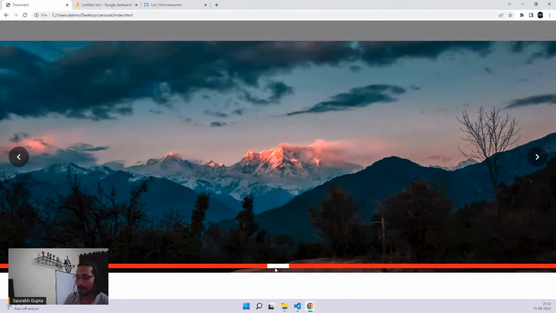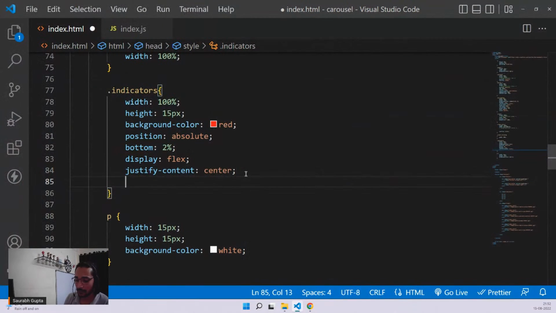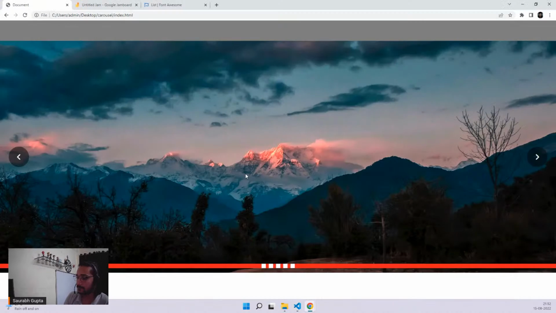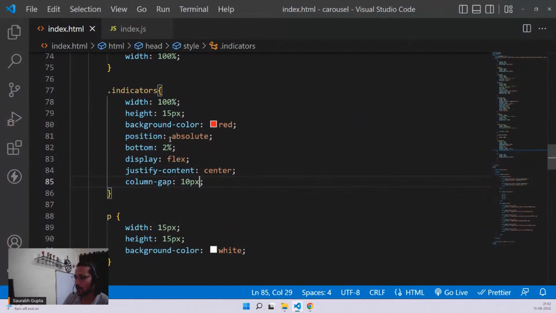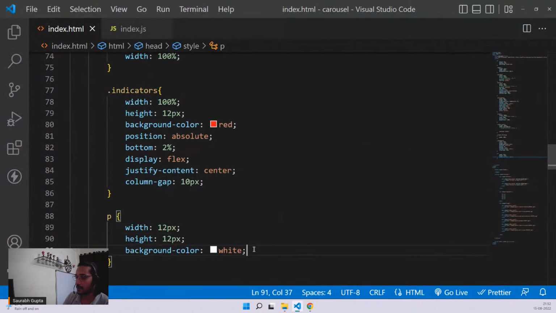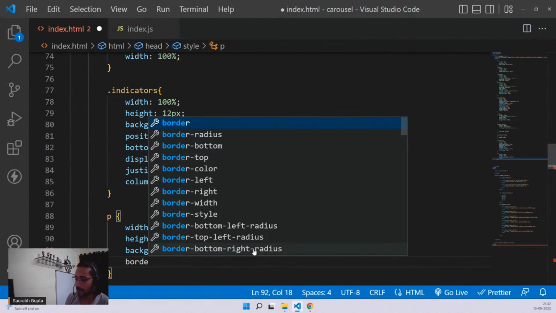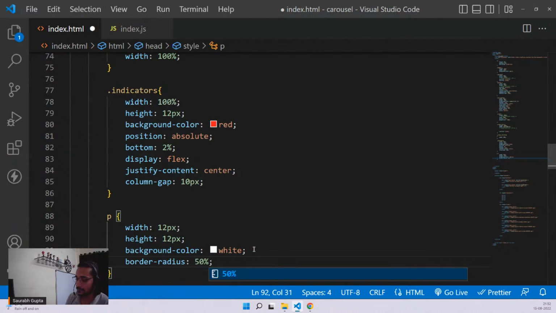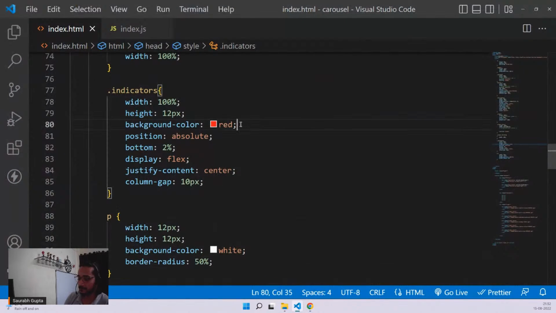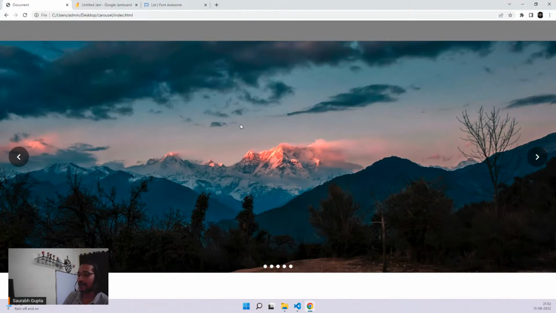Now I need a little gap between them. So for that, column gap of 10 pixels. See, now gaps. And now let's make them circles, or we can also make them a little smaller. So 12 pixels, 12, like that. And now let's make them circles. So again, border radius of 50%. Now let's move the red. There you go, guys. 5 indicators.